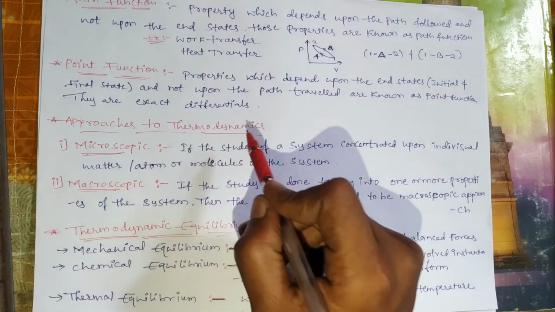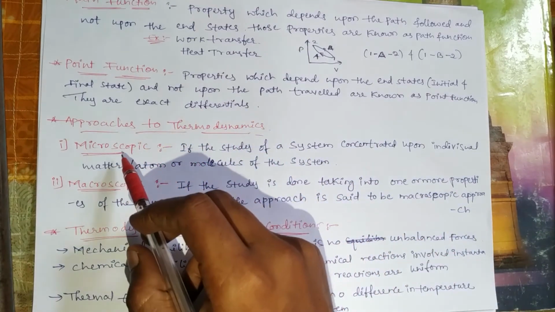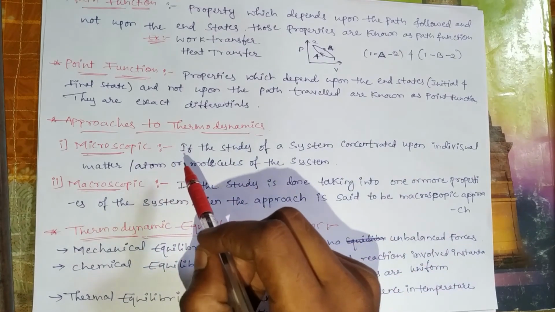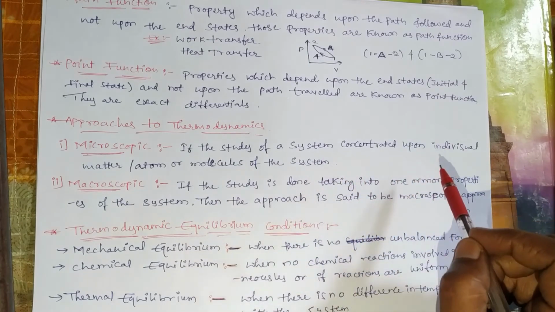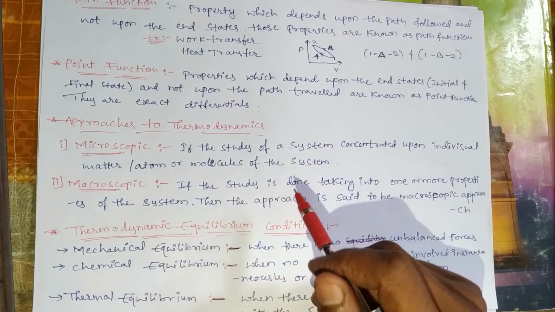Approaches to thermodynamics. There are two types, microscopic and macroscopic. Microscopic means the study of the system is concentrated upon individual matter, atoms and molecules of a system.